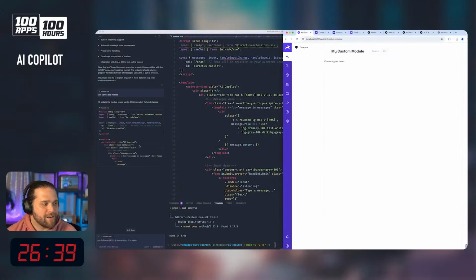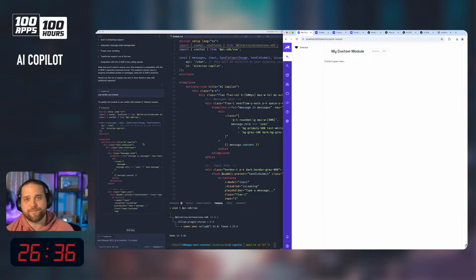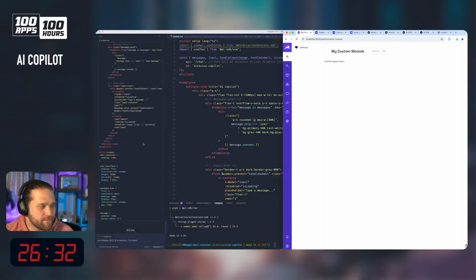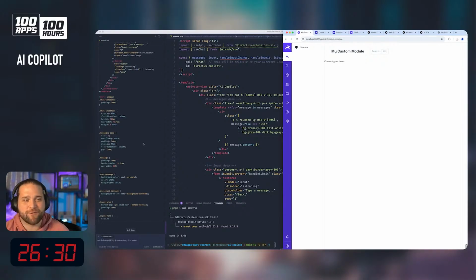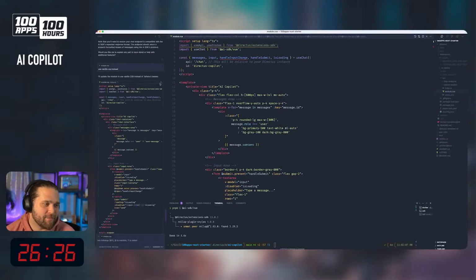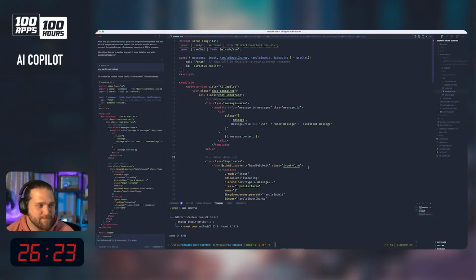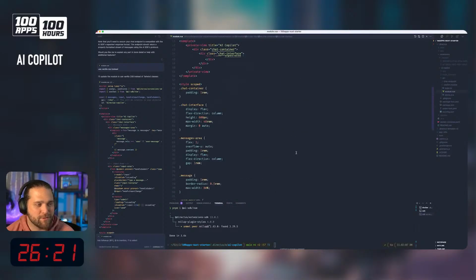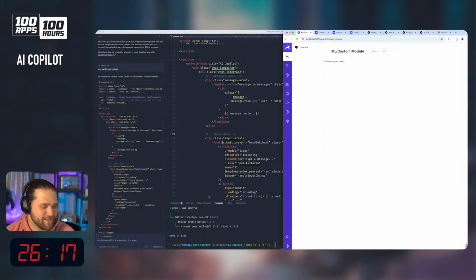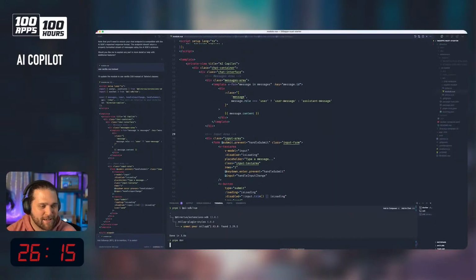Now, I will tell you, I've been using Cursor a lot, recording this season of 100 apps, 100 hours. I like it a lot, especially for prototyping. I find myself definitely suspect of the code sometimes, so don't just tab, tab, tab, accept. Be very deliberate.